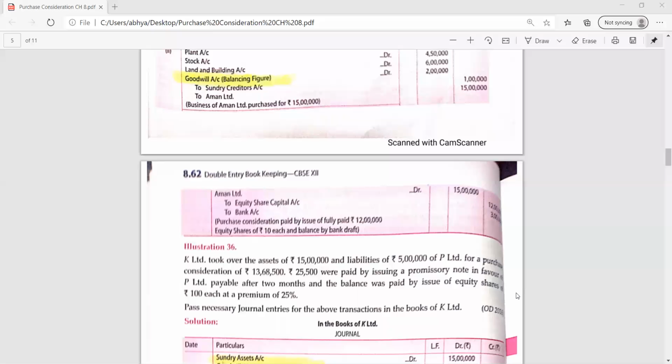Okay, so have you passed the first entry? Yes, Kunal Singh, sure. I'm unmuting you. Wait a minute. Take initiative. If you have done, you can raise hand. Yes, Kunal, I have unmuted you.